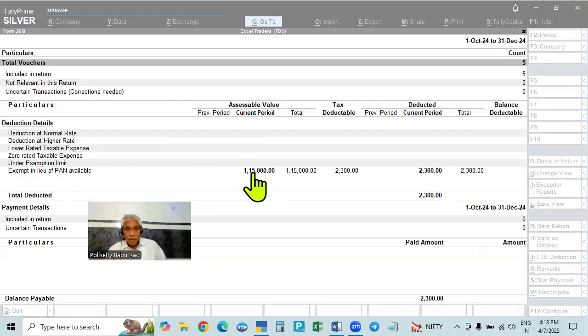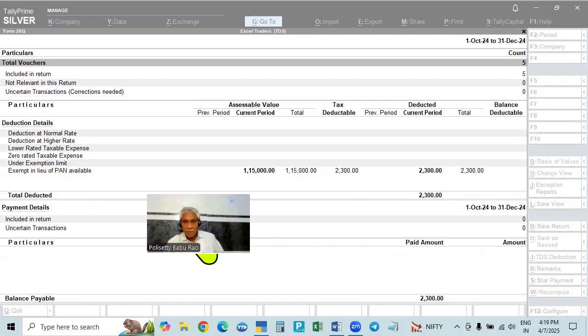The amount total is 1,15,000. This is deductible, and this is deducted. So no balance amount is deductible. The amount deductible was 2,000; it is deducted, so no balance is to be deducted. And it is showing what is to be paid: balance payable is 2,300. We have to make the payment, isn't it?